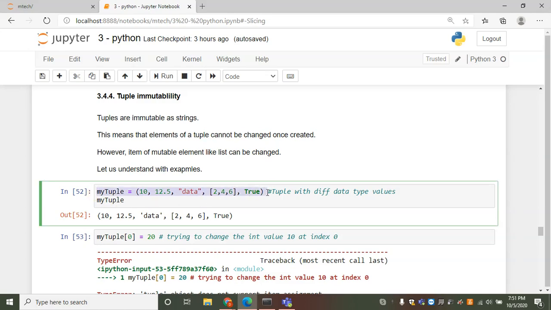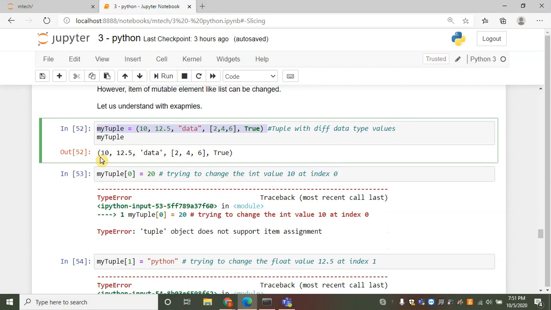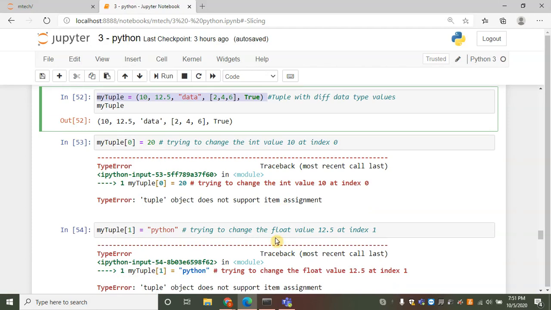This is my tuple, which has an integer, float, string, boolean and a list. I'm trying to change the integer value 10 at index 0, but I end up with an error saying that the tuple object does not support item assignment. Similarly, when I try to change the float value 12.5 at index 1, I get the same error message.